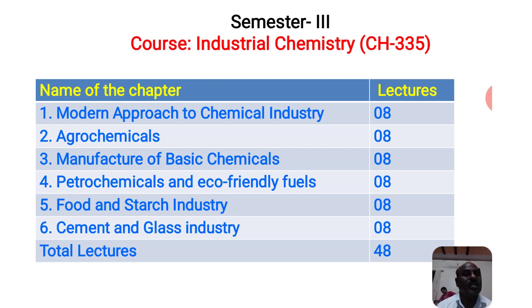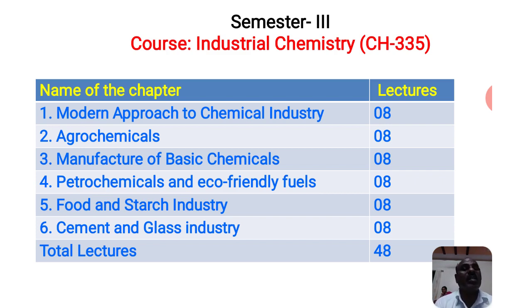Starch is nothing but a carbohydrate that is also used for different purposes. Consider maize, rice and wheat: these are food grains containing starch, and this material is also used for different purposes. We'll also study the importance of starch. This chapter is very important.